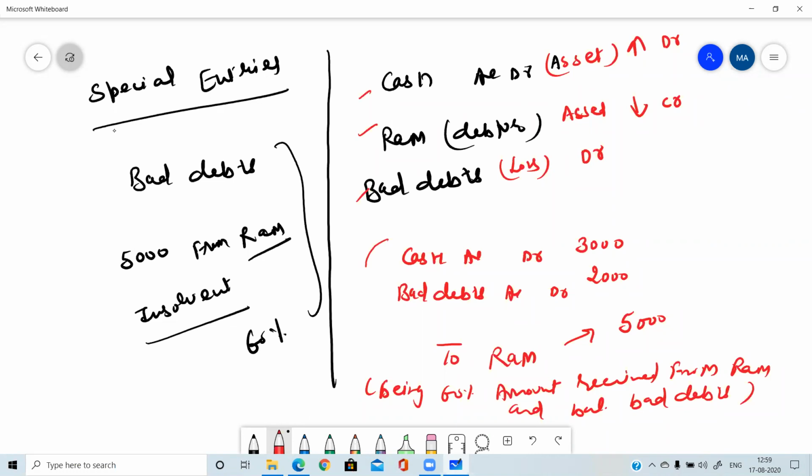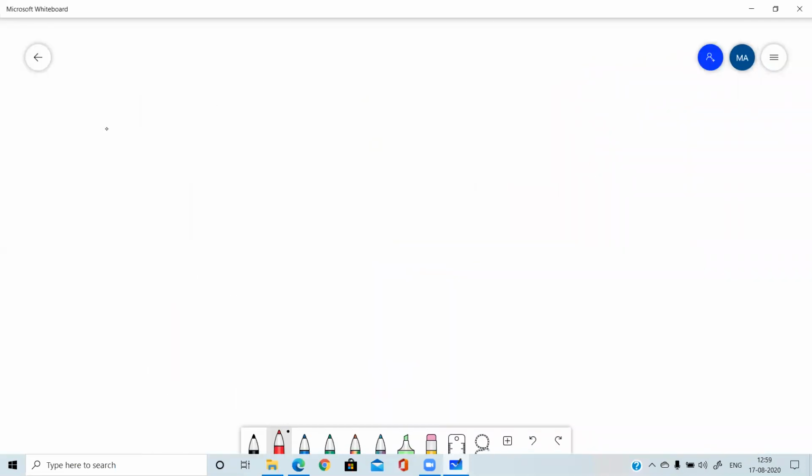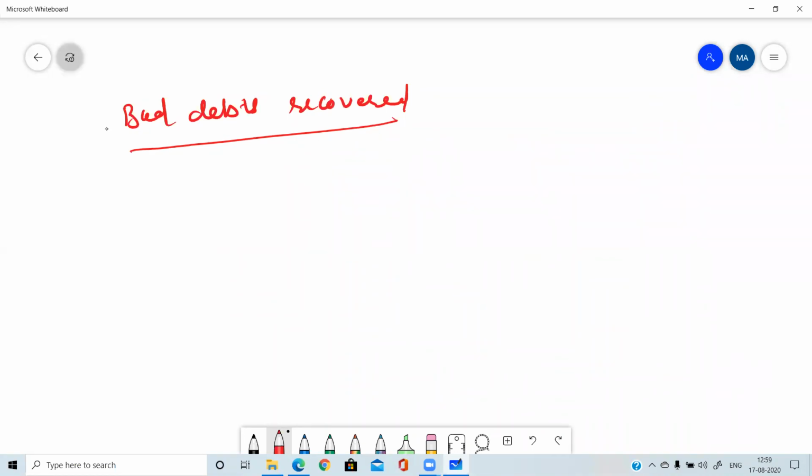So whenever a bad debt entry is there, three accounts will be involved. And the next special entry, write down. Second special entry, bad debts recovered. Bad debt recovered means when an amount is declared as bad debt, and after some time, after 6 months, 8 months, or 1 year, the person is able to pay that amount back.